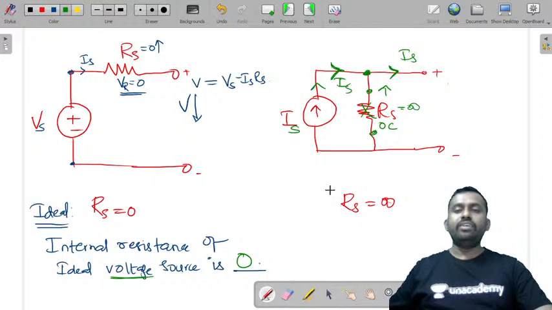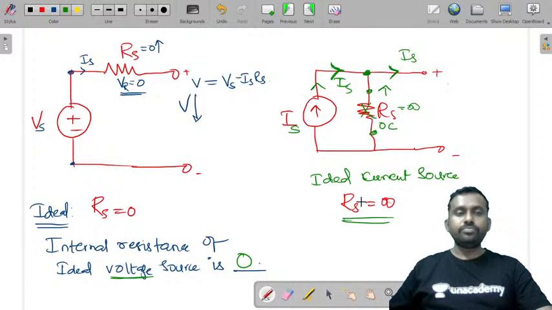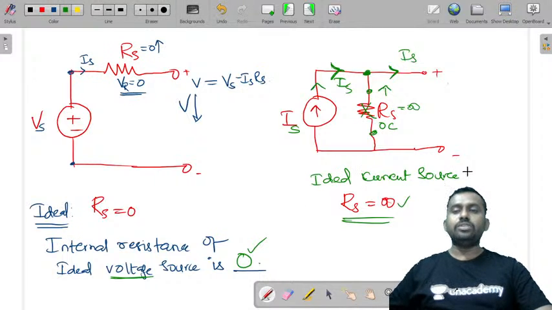That is the reason for an ideal current source, the resistance must be infinite. For an ideal voltage source, the resistance value must be 0. For an ideal current source, the internal resistance is infinite.